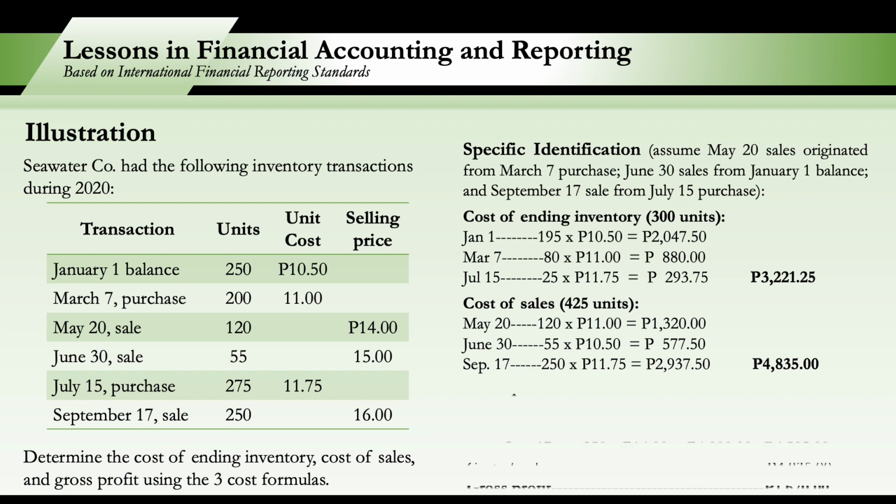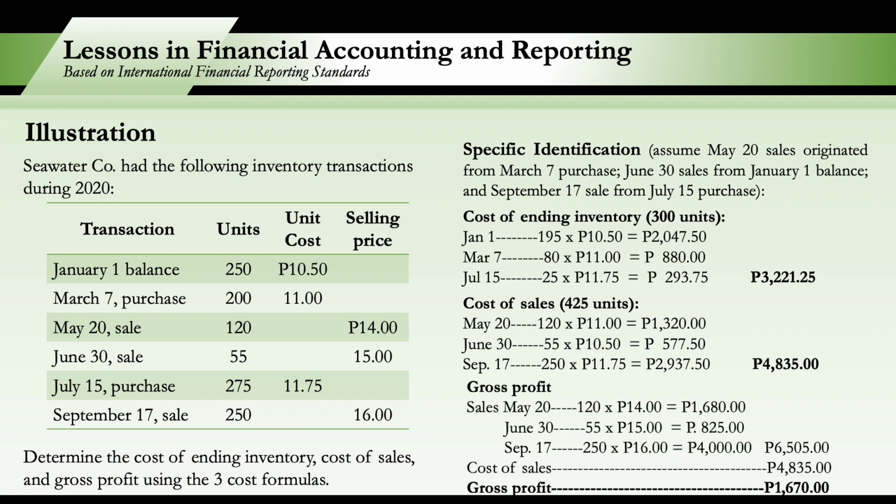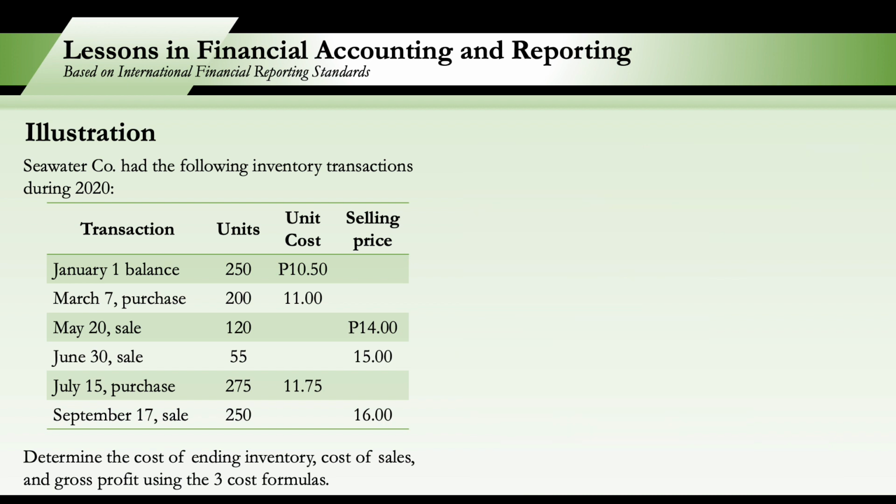So for gross profit, we compute first our sales. So this time we will use our selling price. So for the May 20, that's 120 times 14. For June 30, that's 55 times 15. And for September 17, that's 250 times 16. Our total sales, 6,505. Our cost of sales is 4,835, and therefore our gross profit is 1,670. Okay?